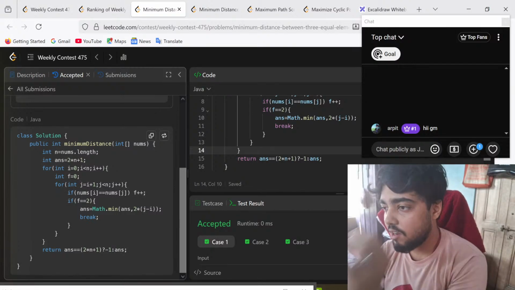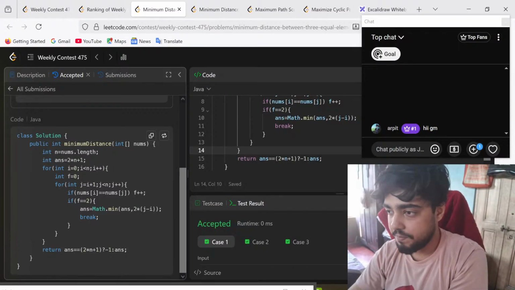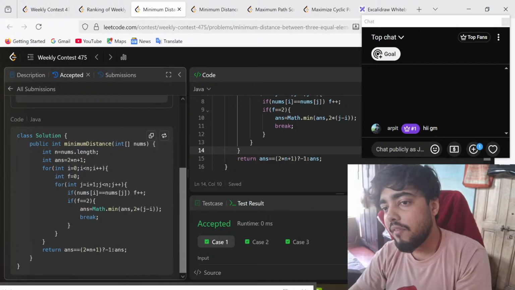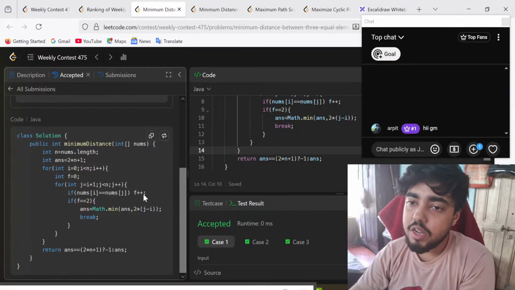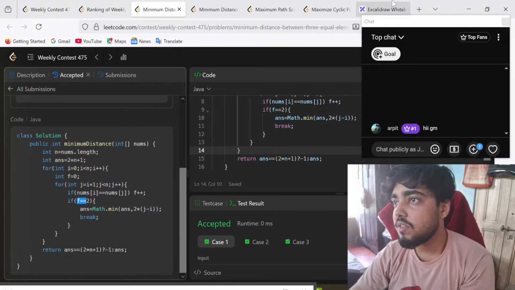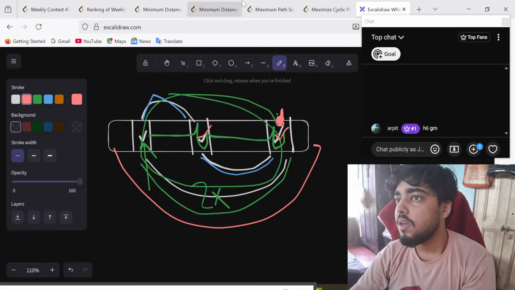We fix the value of i, the first index, and we find the frequency. From after i, if we find that the number is present, we add it to the frequency, and if at any position we find that the frequency is 2, that means there are two elements of the same value that have occurred, that is 1 and 2. Then we can stop.